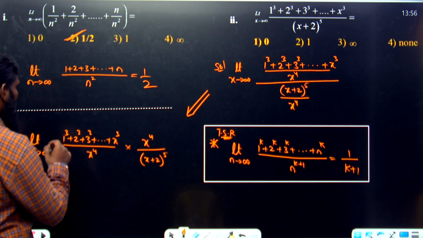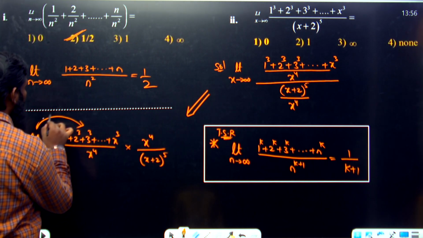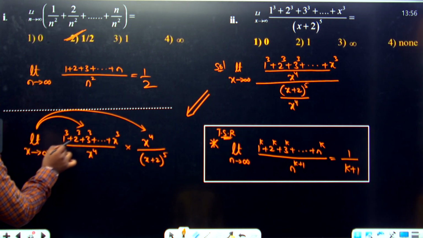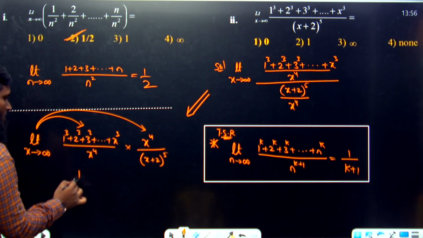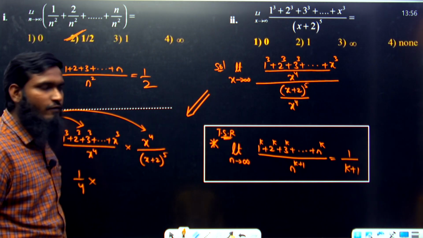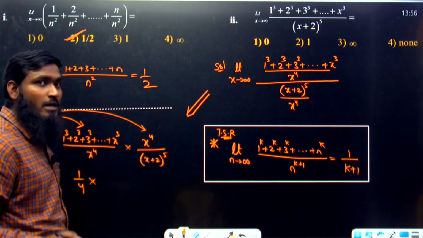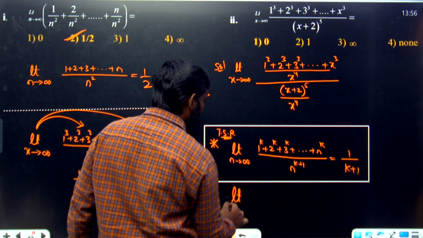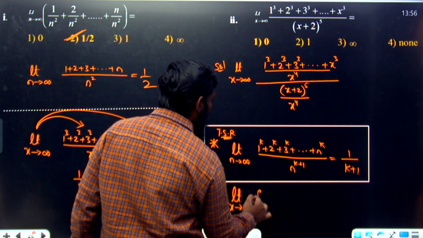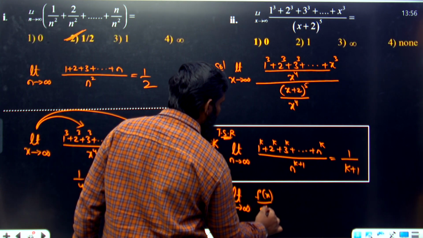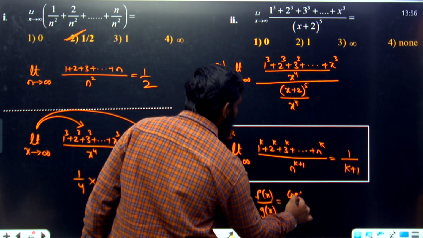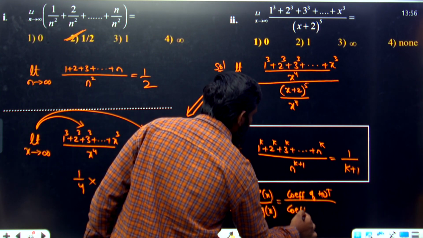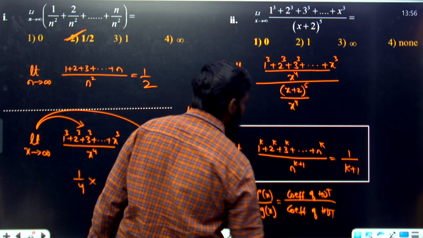Now let us apply the limit for this part, as well as for this part also. Now listen carefully. Limit x tends to infinity, if you are applying for this, what will be the answer? 1 by 4. Directly we got the answer as 1 by 4. Whenever we are applying the limit for this part, in our previous video I already told you, whenever we have limit x tends to infinity, f of x divided by g of x, it is equal to the coefficient of the highest degree term divided by the coefficient of the highest degree term. Already we have discussed in our previous video.